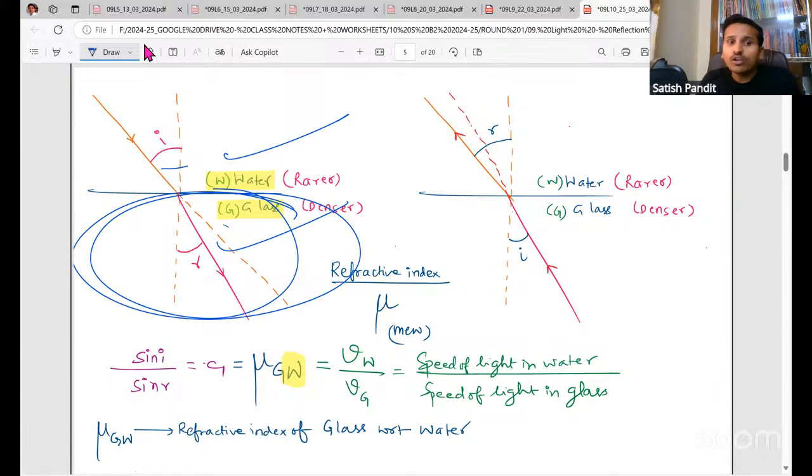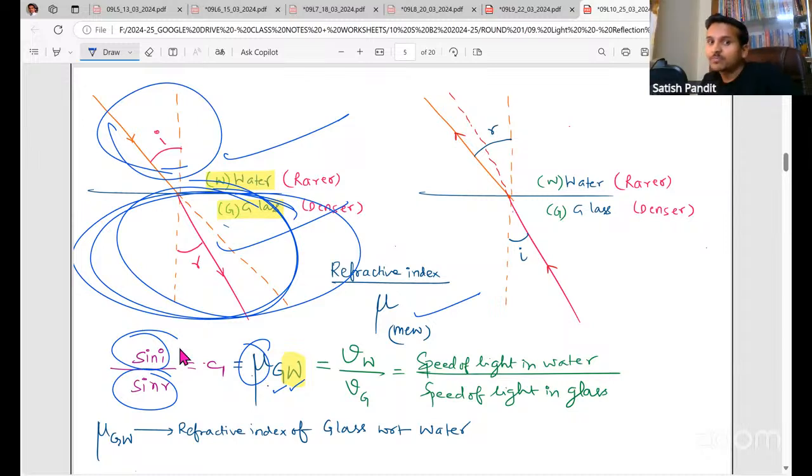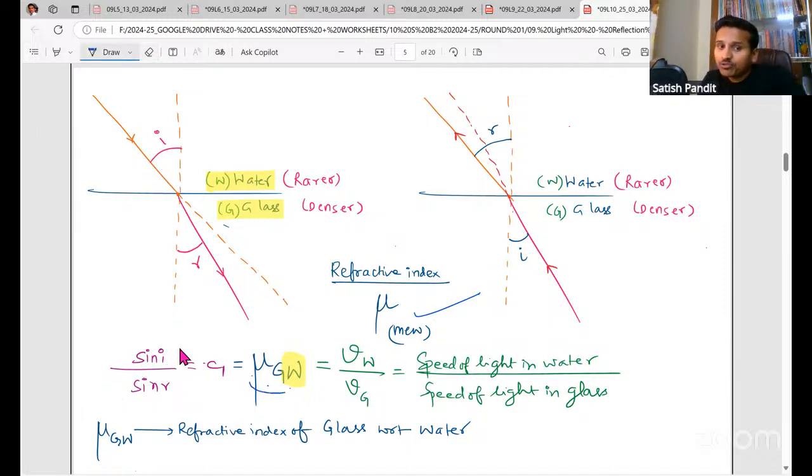Okay. So the ratio of sine of the angle of incidence to the sine of the angle of refraction is a constant, and that constant is also equal to the refractive index represented by the symbol mu. Refractive index of what? Wherever refraction takes place, in glass. So refractive index of glass with respect to water, because light is traveling from water to glass, right?